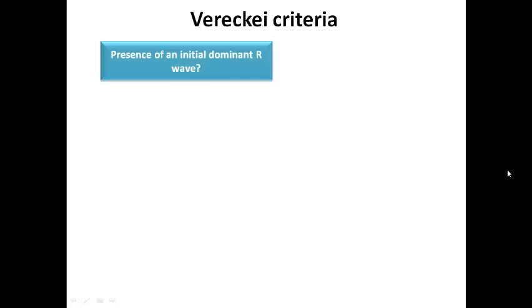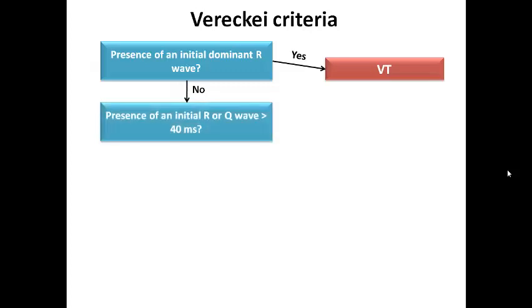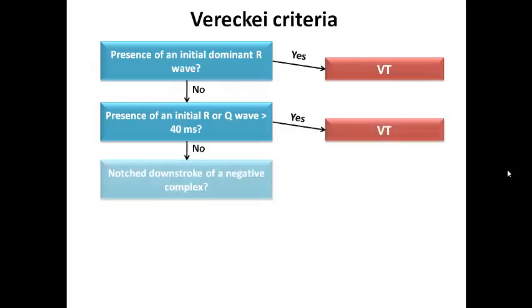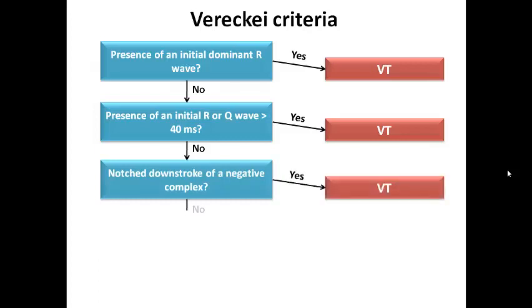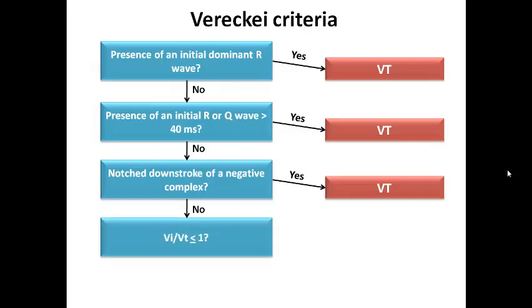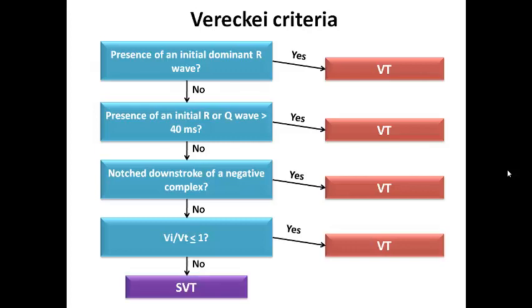Let's move now to the Vereckei criteria. Vereckei criteria depend on criteria especially in aVR lead, so we focus here on aVR. Presence of initial dominant R wave in aVR, if the answer is yes, is suggestive of VT, and if the answer is no, move to the second criterion. Presence of initial R wave or Q wave more than 40 milliseconds in aVR is suggestive of VT, and if the answer is no, look for notch on the downstroke of a negative complex. If the answer is yes, it's VT. If the answer is no, I detect what's called the Vi/Vt ratio: if it is less than 1, yes, VT, no, SVT. Of course, it is very vague, so let's explain each one of them.